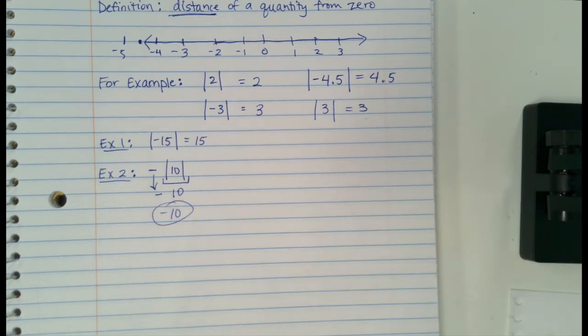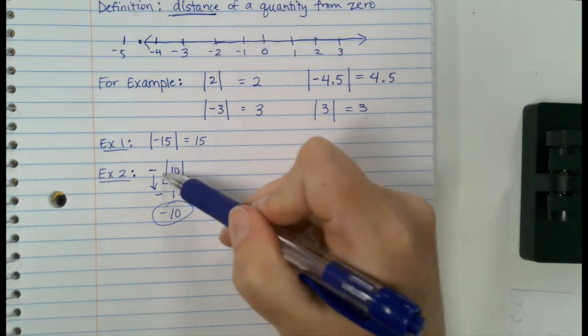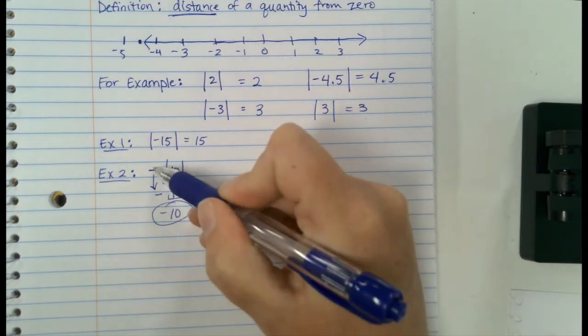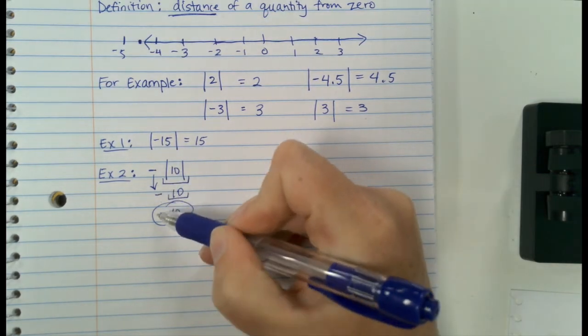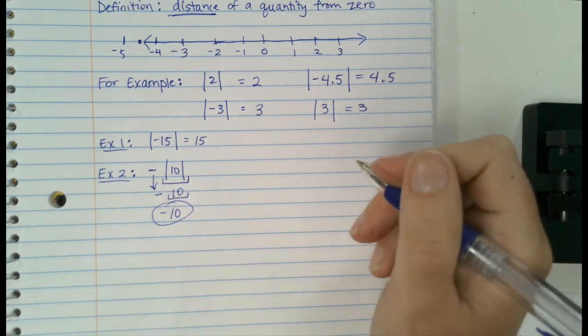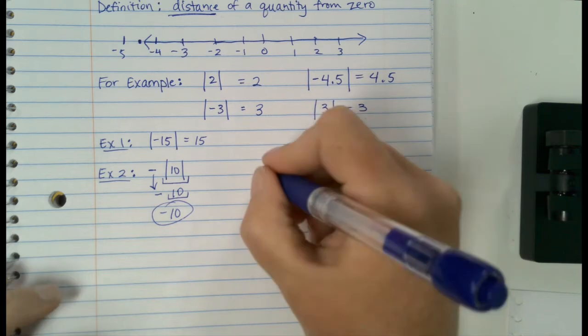Okay, everybody look at that for a second. See what we did there. This gives me a positive 10. That is this right here. But I'm bringing down this negative sign on the front, and I've got to attach it to it. Again, you look inside your absolute value first.